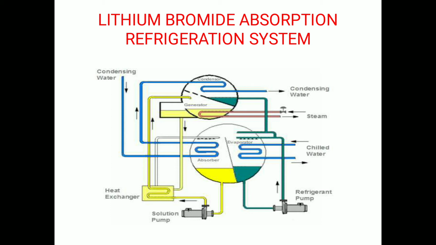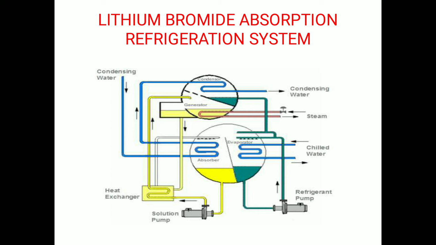The refrigerant water vapors formed in the generator due to the heating of solution are passed through the condenser, where they are cooled and condensed by the cooling water flowing through the condenser water tubes. The cooling water for condensing is pumped from the cooling water tower. This cooling water first enters the absorber where it takes away the heat of condensation and dilution.